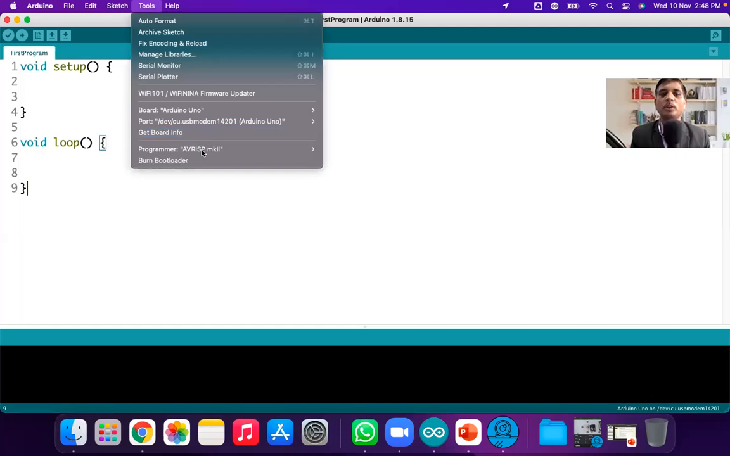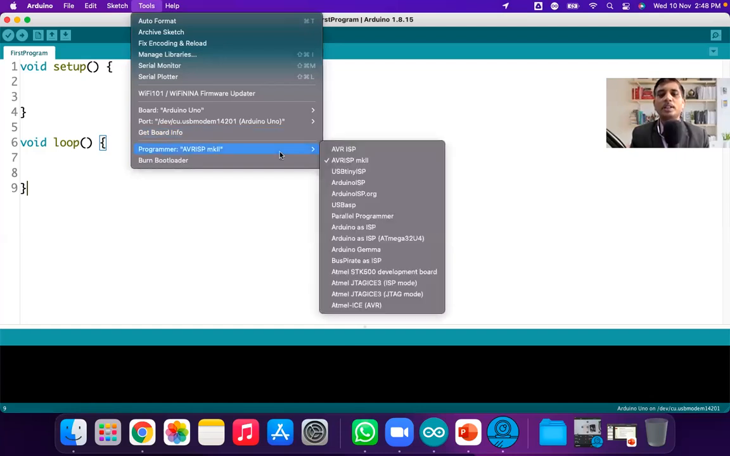Get board info. And a very important one, this has to be noted down in your notebook: Programmer has to be AVR ISP MK2. Yes, AVR ISP MK2.